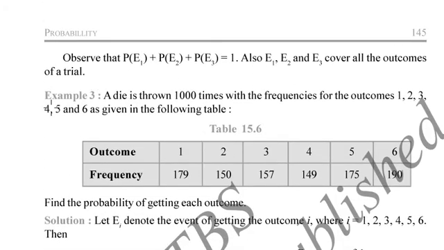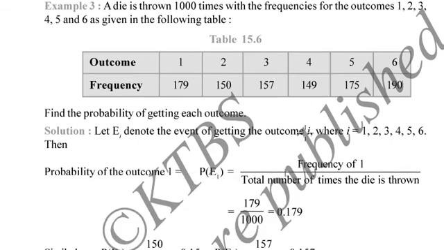Now let us see example 3. A die is thrown 1000 times. So the total number of trials is equal to 1000 times with the frequencies for the outcomes 1, 2, 3, 4, 5 and 6. We know that a die has 6 sides, each side representing a number from 1 to 6. So let us see table.